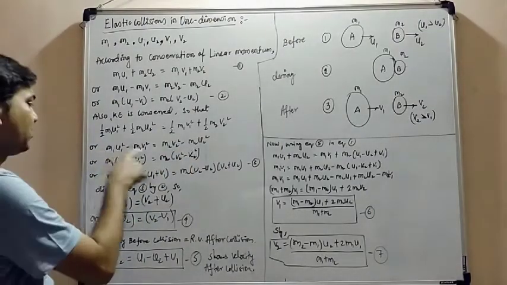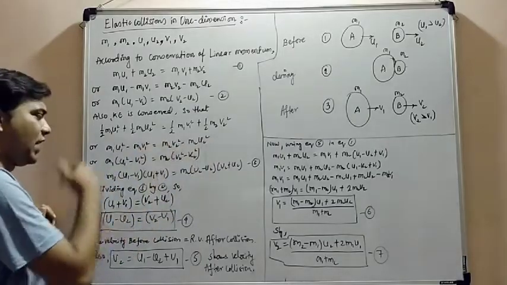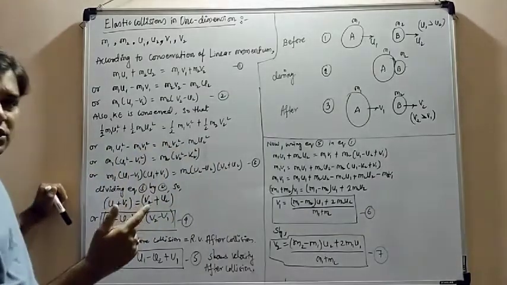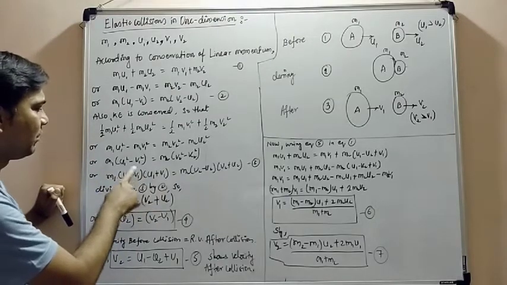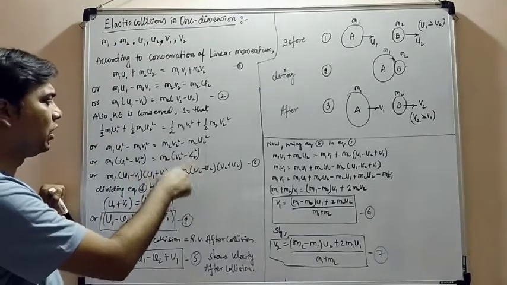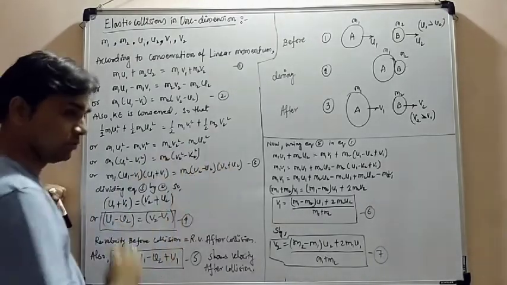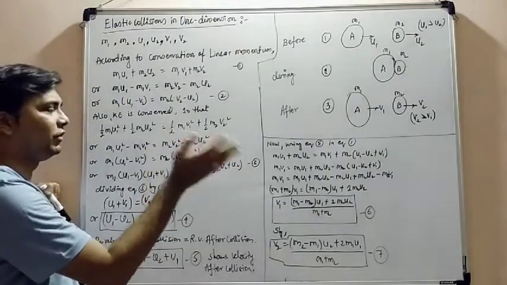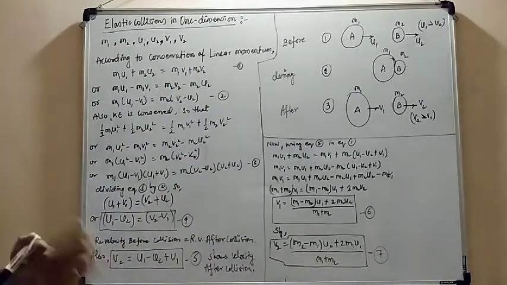In this equation, m1 is common on the left and m2 on the right. I have taken them outside and applied the identity a square minus b square. So the equation becomes m1 (u1 minus v1)(u1 plus v1) equals m2 (v2 minus u2)(v2 plus u2). Now this equation number 3 is somehow similar to equation number 2.